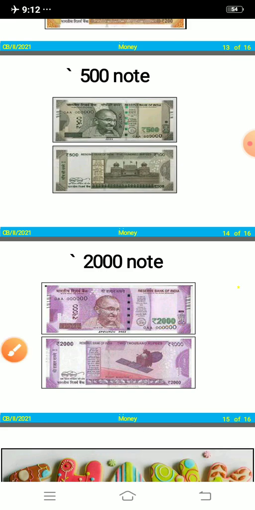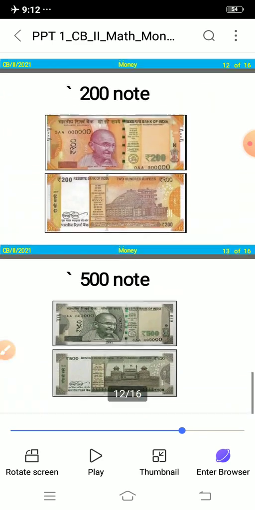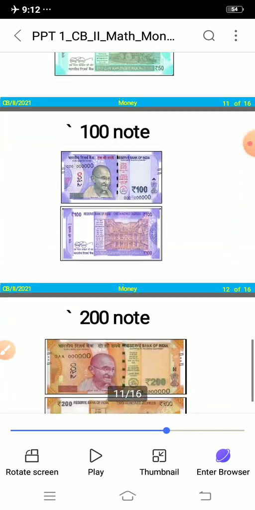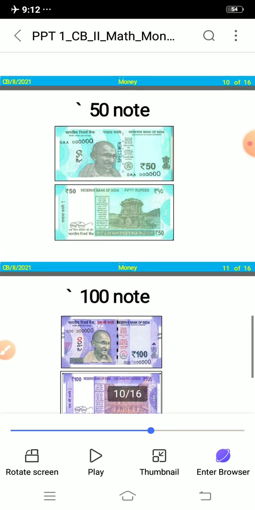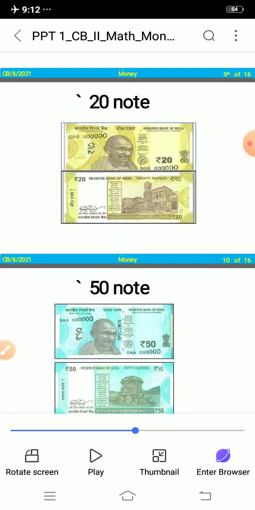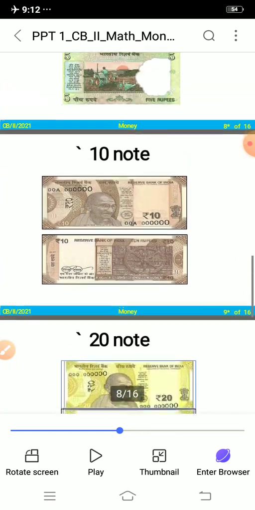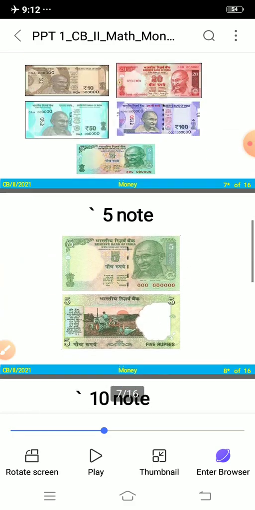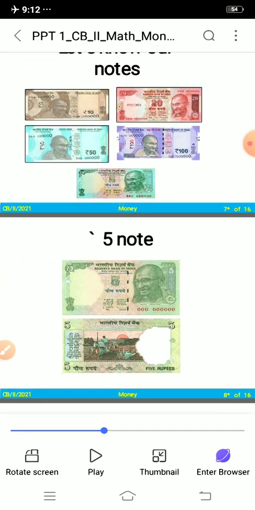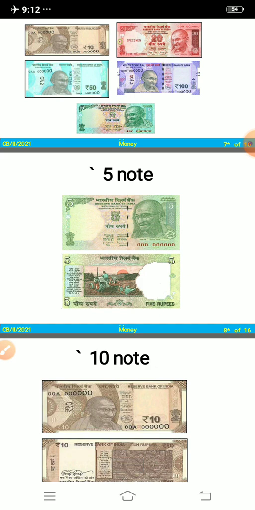Okay children, so today we saw these notes: 2000, then 500, 200, 100, 50, 20, 10 and 5.